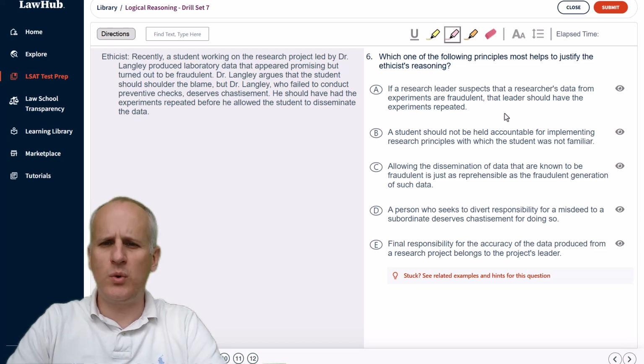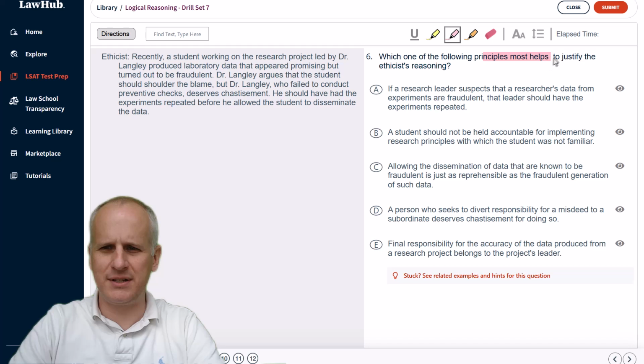6 reads, which one of the following principles most helps to justify the ethicist reasoning? So we're going to highlight principles most helps to justify the ethicist reasoning as the task. And we should recognize that when you're seeking a principle to justify some sort of argument, as is the case here, you're really just looking at a fancy kind of strengthen.